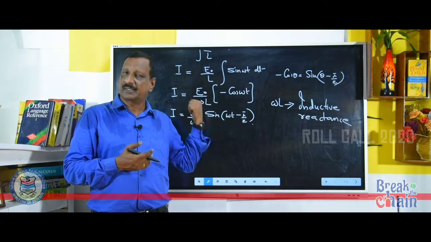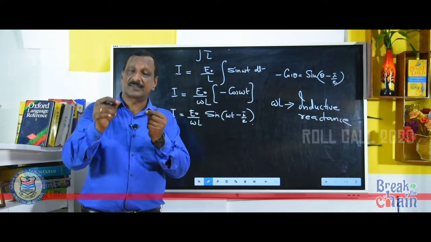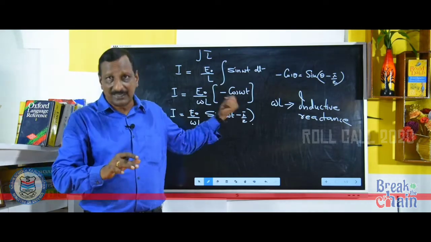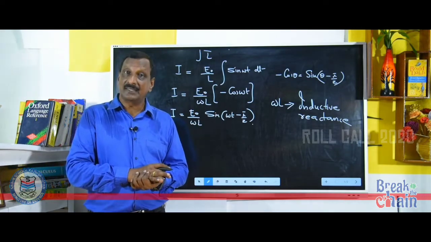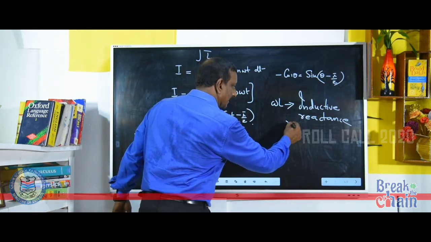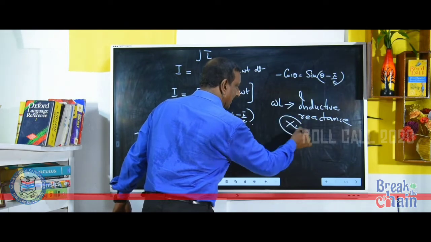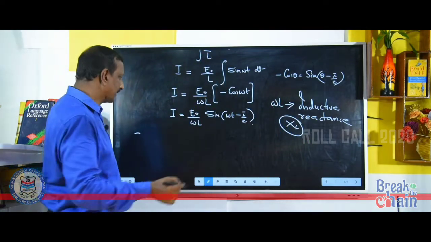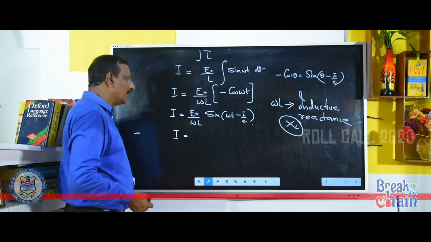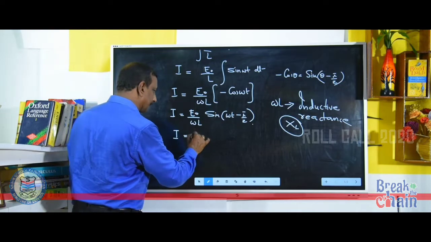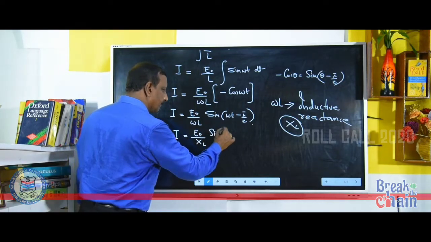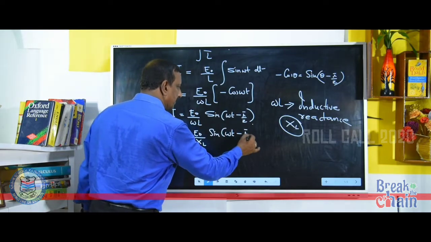Inductor is a load. When you are connecting an inductor to AC, of course, there will be a resistance factor, and that resistance is known as the inductive reactance. That letter will always be written as XL. So, finally, we can write I is equal to E0 by omega L, that is E0 by XL, sin omega t minus pi by 2.